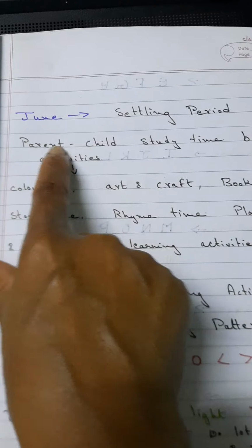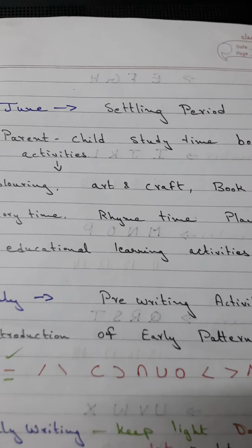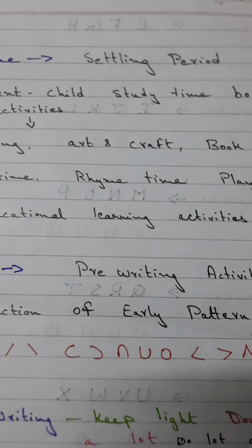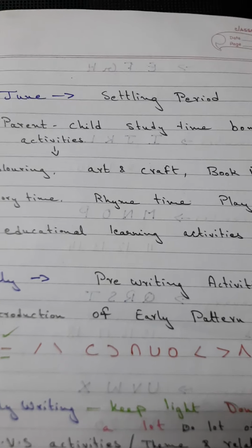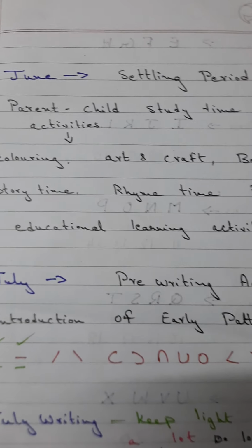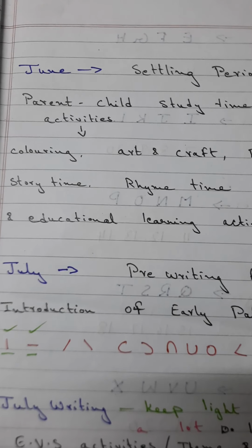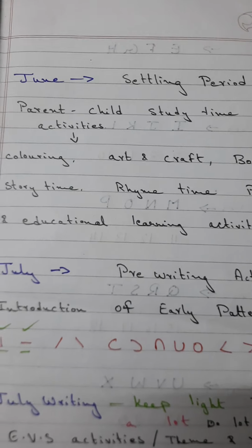Then in January it is mainly settling activities in school, but due to this pandemic most of the parents have started to homeschool their kids. So even at home a settling period is required for parent and child, so that the bonding time is much better during study time.